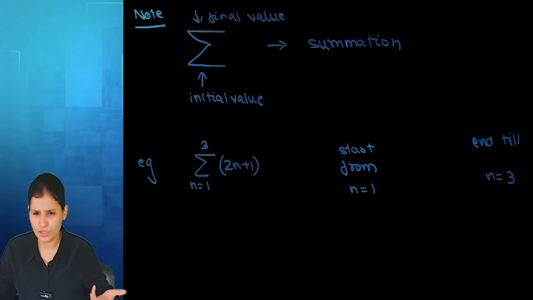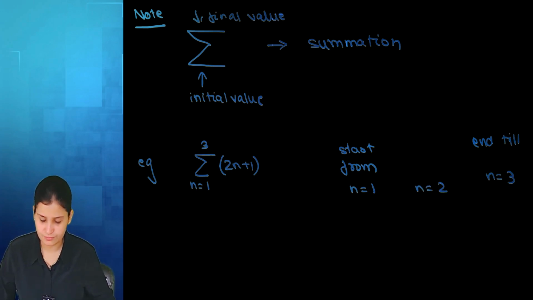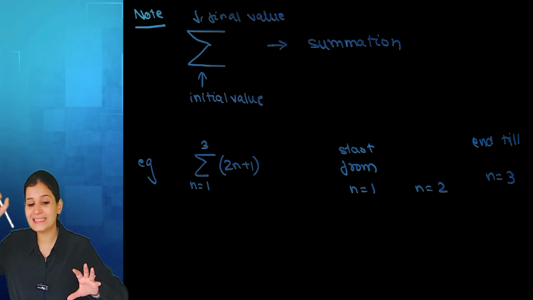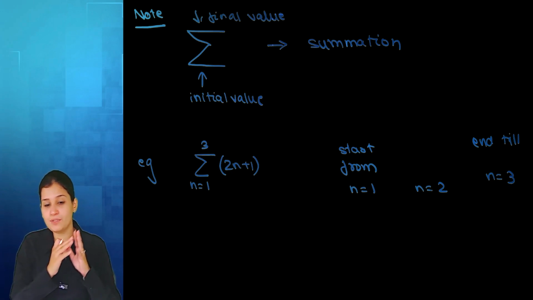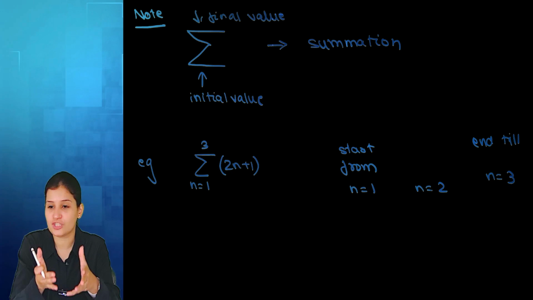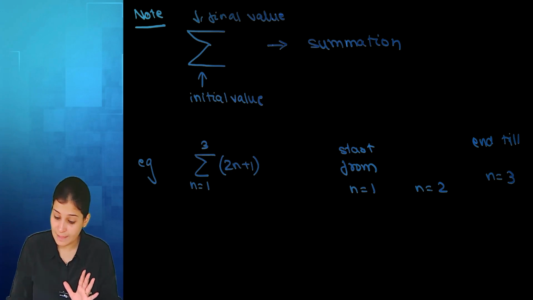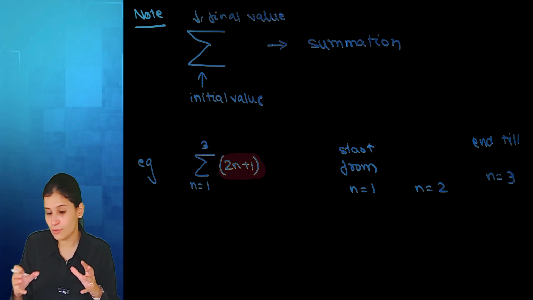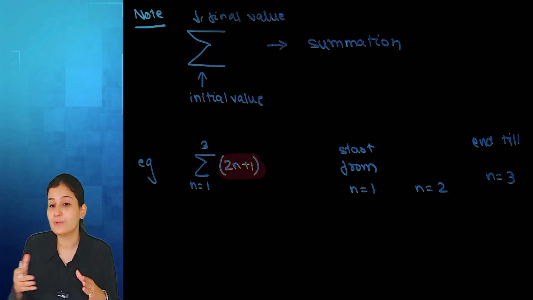In between there is only one more value, n equal to 2. So I'll put 1, then 2, then I'll reach the ending point 3, in the term that is written after this. And once I get the terms, I need to add them.